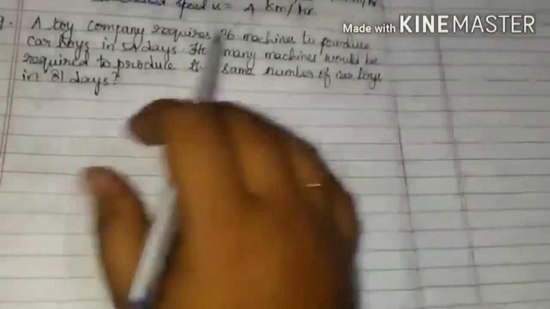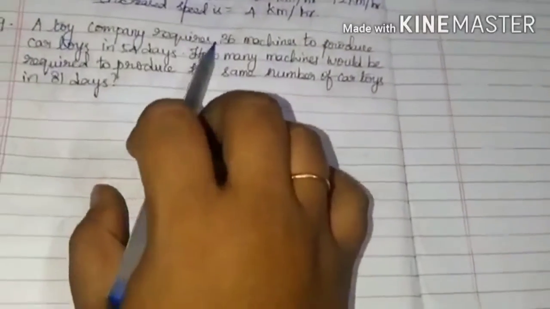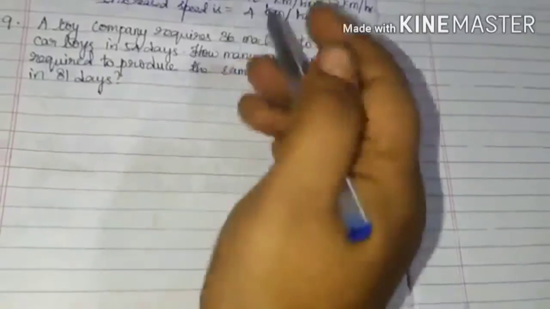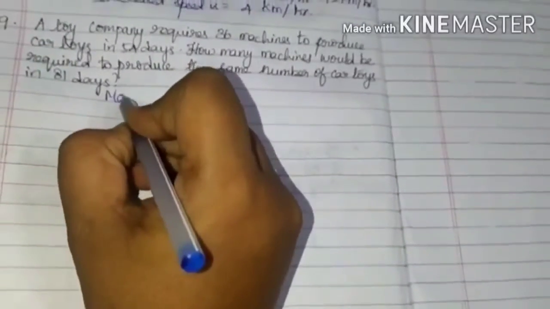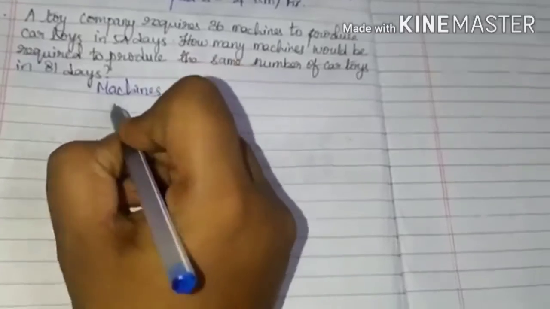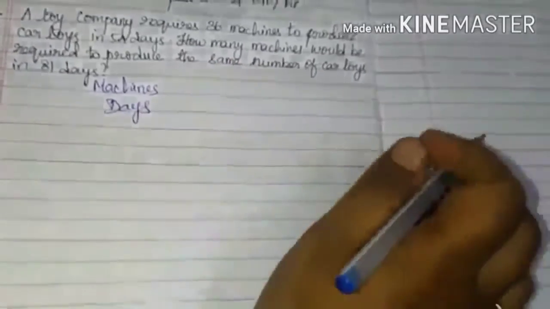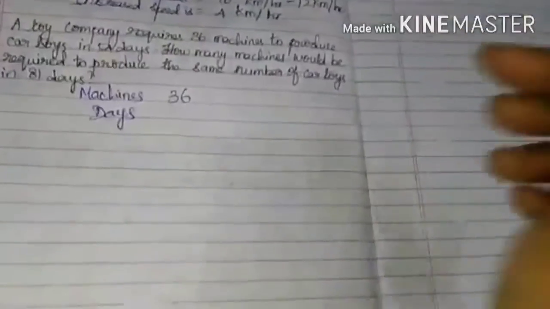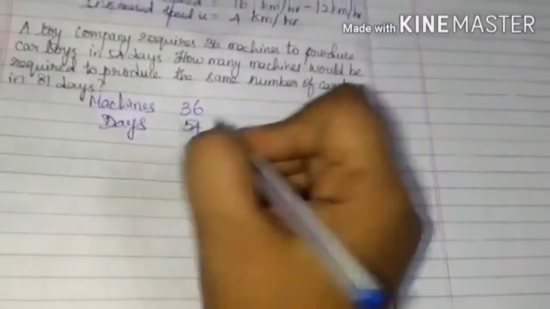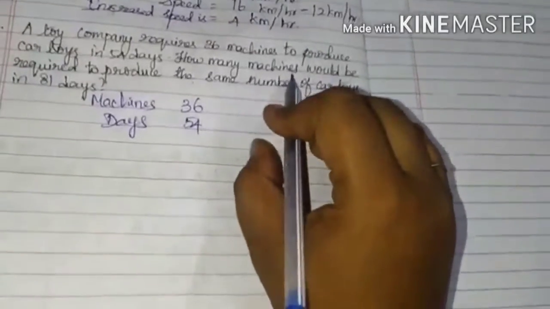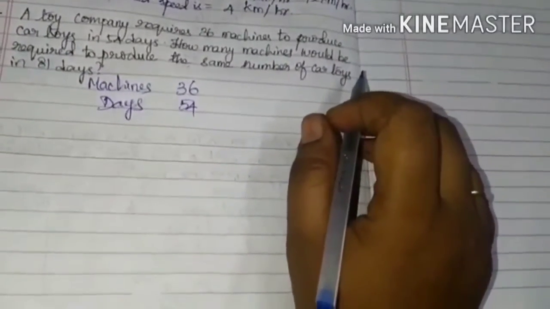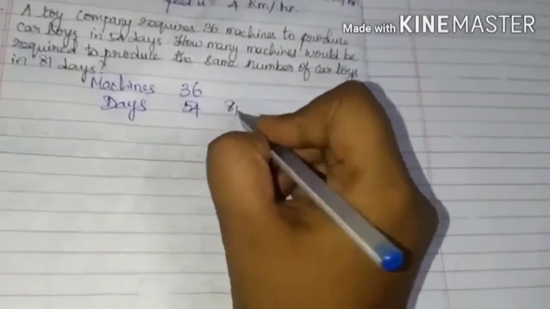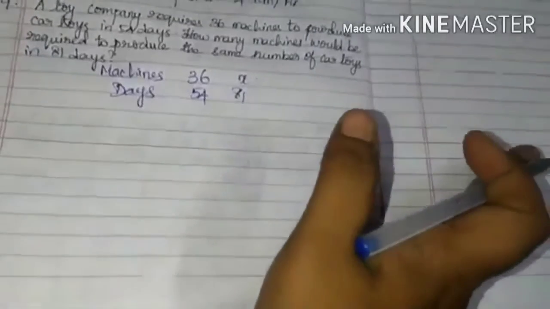Children, this is your 9th sum. A toy company requires 36 machines to produce car toys in 54 days. Machines and days, we will write like that. So 36 machines in 54 days. How many machines would be required to produce the same number of car toys in 81 days? So in 81 days, how many machines will we need to produce it?